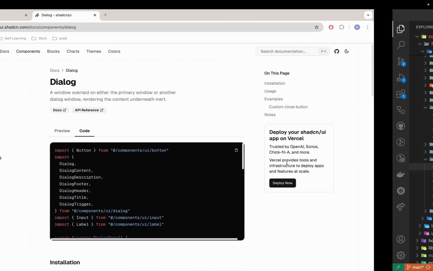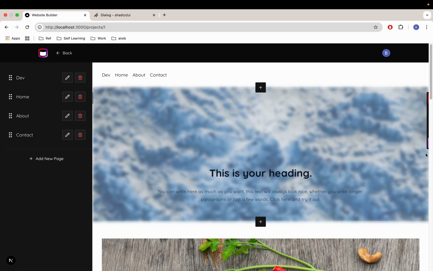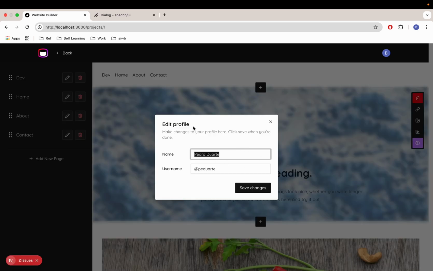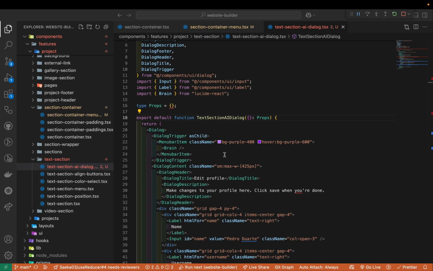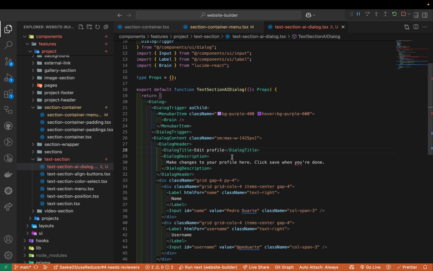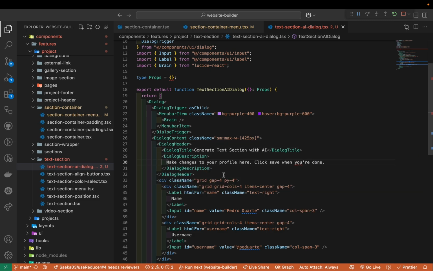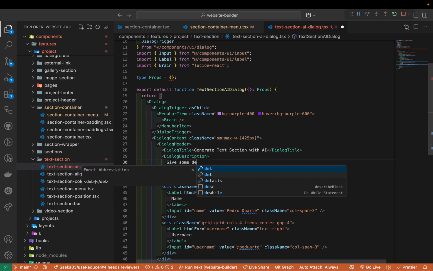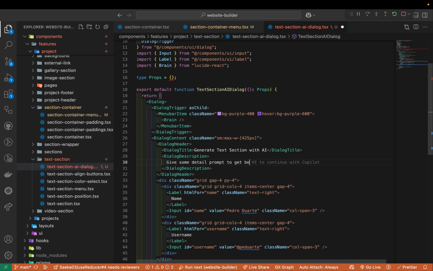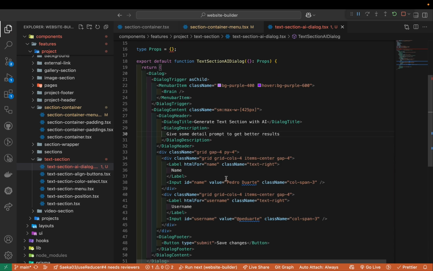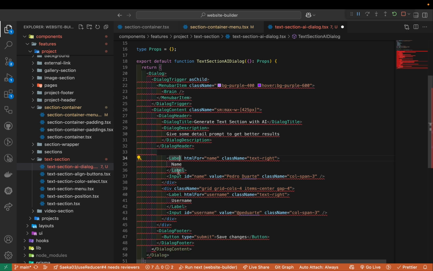So then once we click it, it's gonna open up the modal. So let's see, nice, right? And then we're gonna make an adjustment to here, okay? So here I'm gonna have dialog title to be, generate text section with AI, okay? And then description will be, give some detail to get better results, right? So that's something we want. Yeah, let's see how things will go. I'm not sure. And then we're gonna remove everything else. I don't think we need any of these. No need.